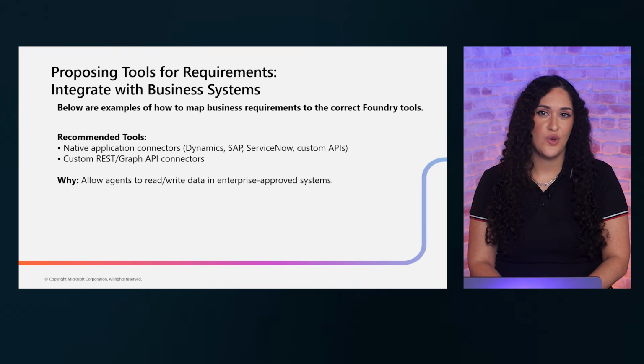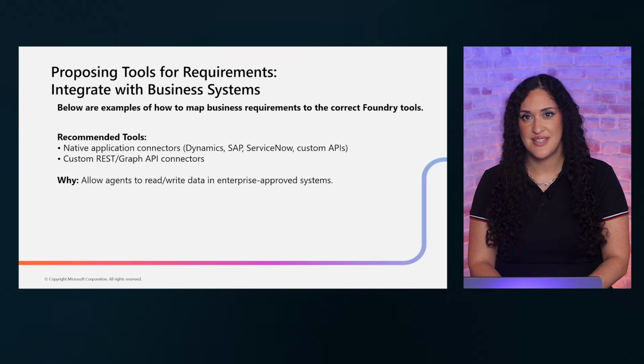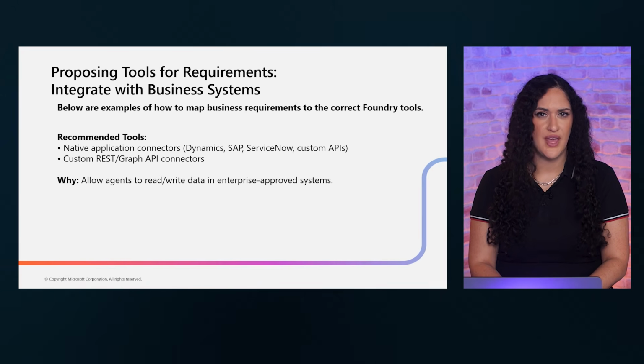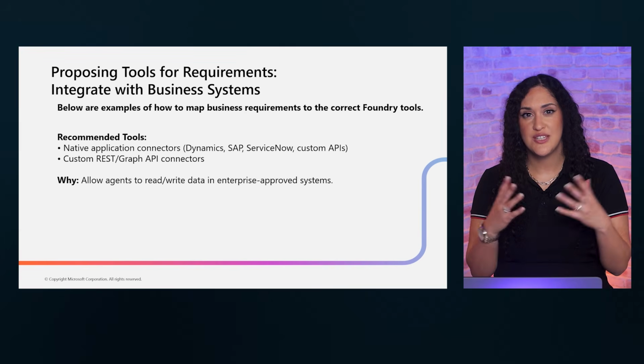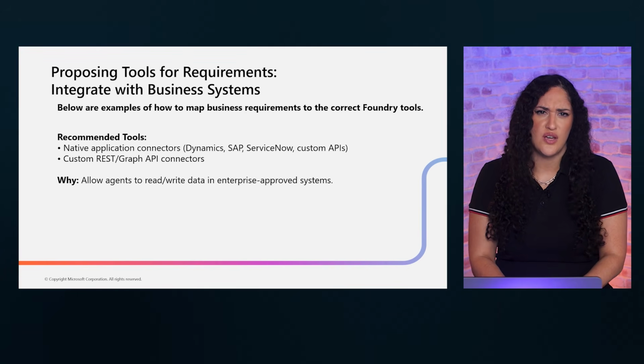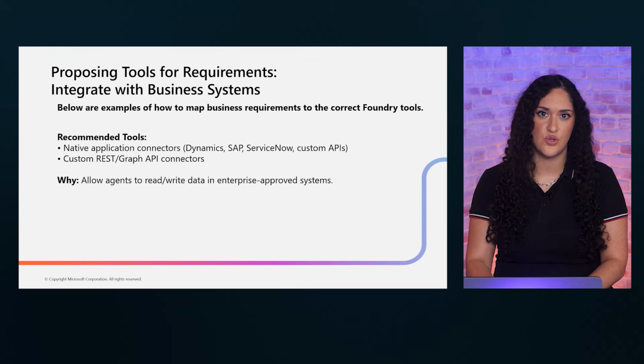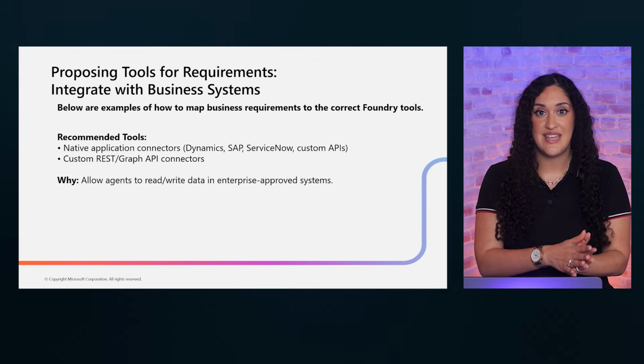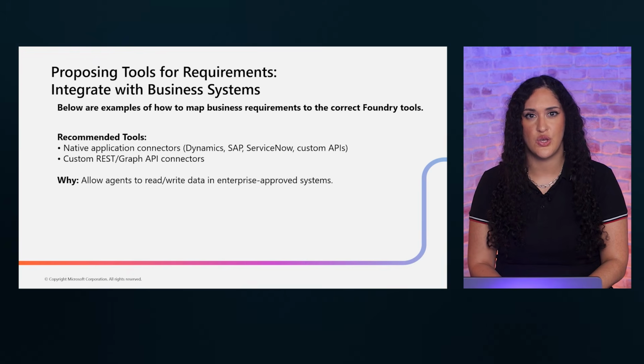Now imagine your requirement is to integrate with business systems like Dynamics, SAP, or ServiceNow. The recommended approach starts with native application connectors when they are available, because they are pre-built, tested, and maintained. For systems without native connectors, use custom REST or Graph API connectors. These tools let your agent read and write data in enterprise systems securely.